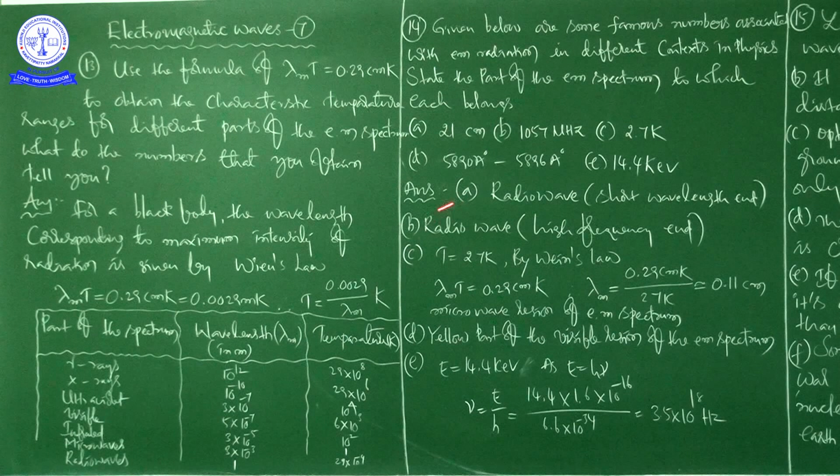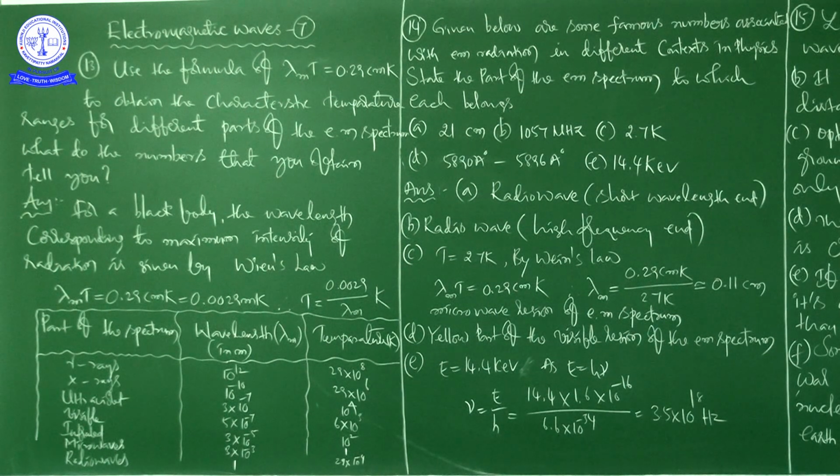Right. So here they have given 5 things, A, B, C, D, E. In one place they have given centimeters, in one place frequency, in one place temperature, in one place angstrom unit, and in another place energy, that is kilo electron volt. So whatever it may be, he is asking what is the corresponding part of the electromagnetic spectrum that we have to find out. Okay, we'll go one by one.